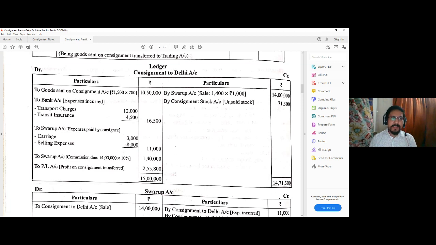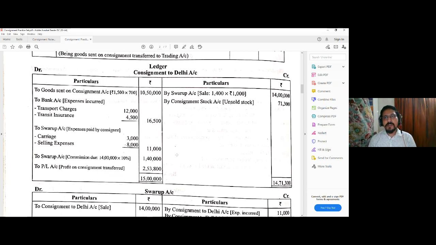At the time of sending the goods, the consignor incurred expenses, transport charges, and transit insurance. So to bank, expenses incurred by the consignor: transport charges 12,000 and transit insurance 4,500, total 16,500. Then there are certain expenses incurred by the consignee also when he received the consignment. So consignment account debit to the consignee, that is to Swarup account, carriage 3,000 and selling expenses 8,000, total 11,000.